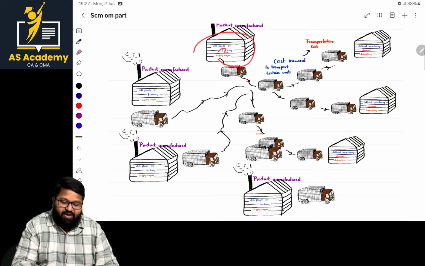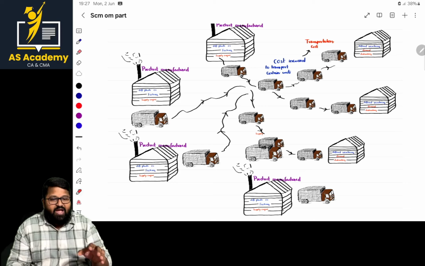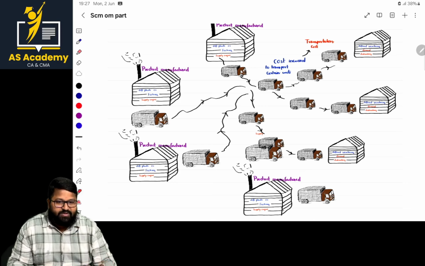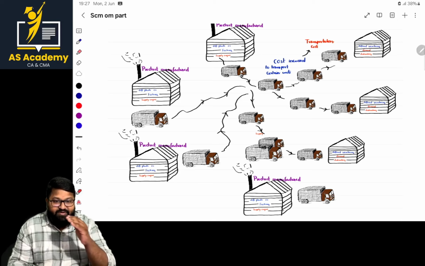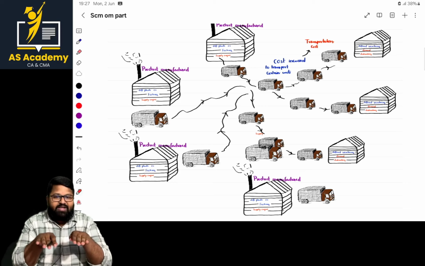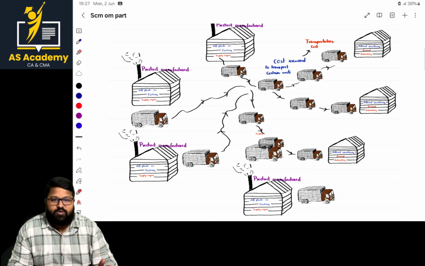So from which factory to which point we have to transport the goods so that our supply is met with the demand at a warehouse. Sir, supply is at the factory and demand is at a warehouse. These should be balanced. Sir, fine sir, we are balancing but not compromising regarding cost.